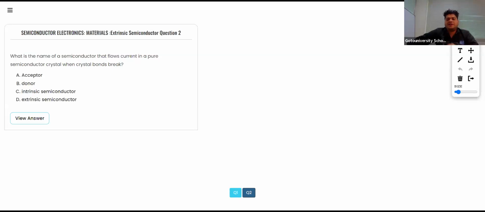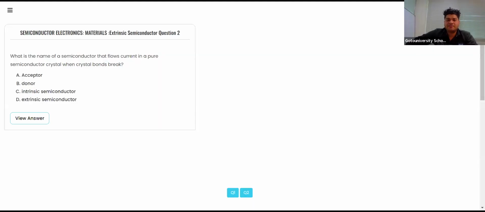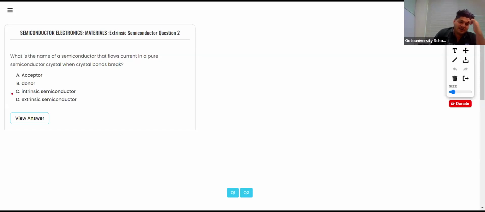That will be known as pure semiconductor, that means it will be intrinsic semiconductor.